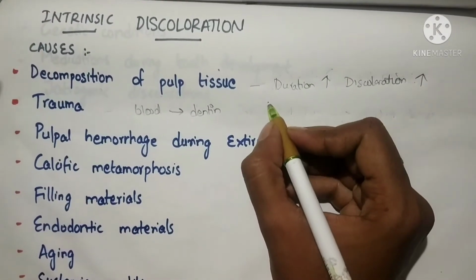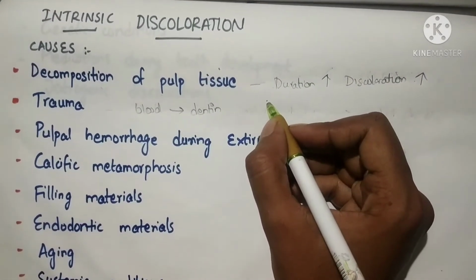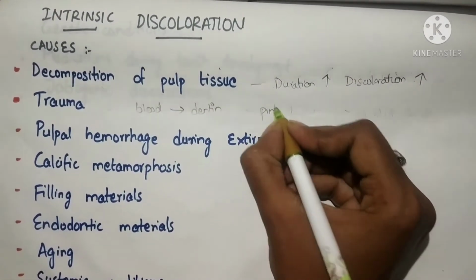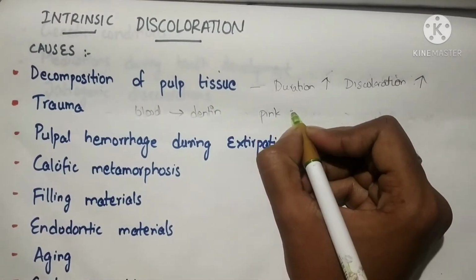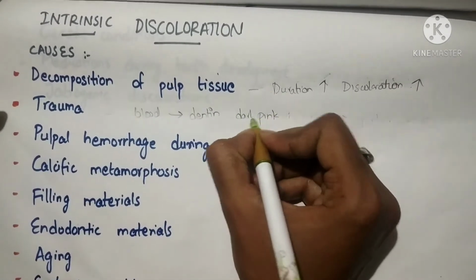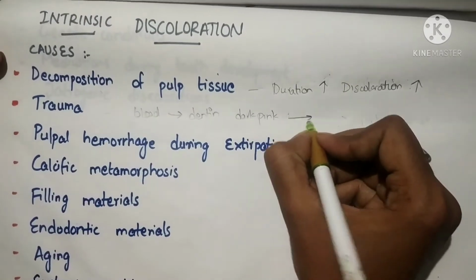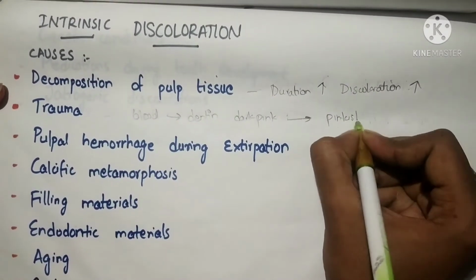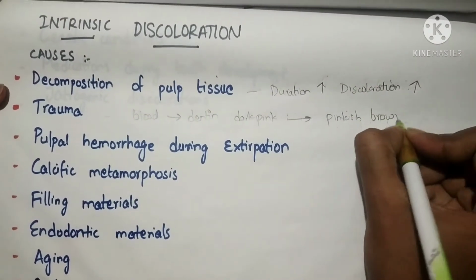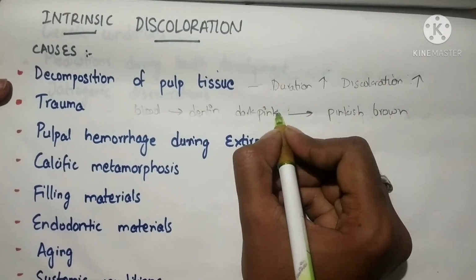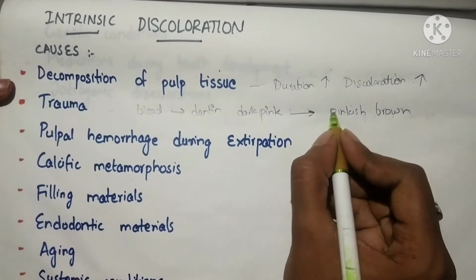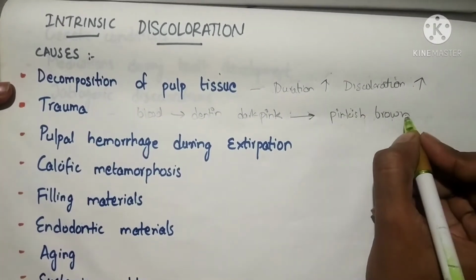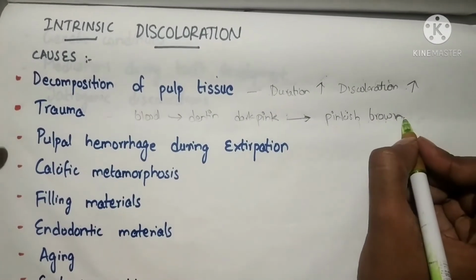Immediately after trauma, the tooth color will be changed to dark pinkish color. After a few more days, the color of the tooth may change to pinkish brown. So in this way there will be discoloration of the tooth.